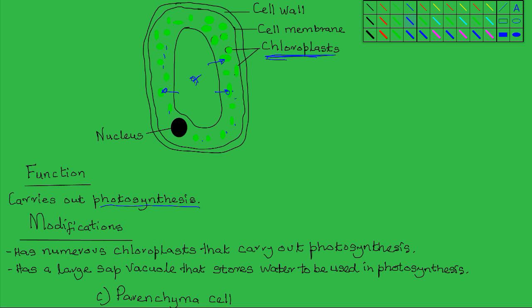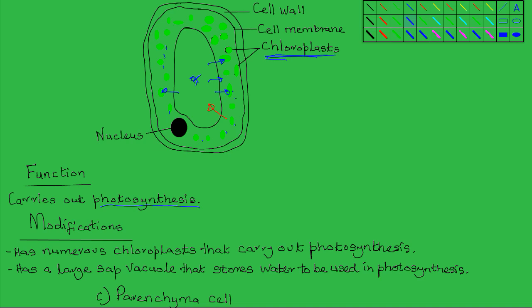Of course, also some of the products of photosynthesis, like sugars, will be released and stored within the subvacuole in solution form, because remember, one of the functions of the subvacuole is storage of salts and sugars. So some of the sugars produced during photosynthesis are transported into the subvacuole where they are stored. But the main function of the subvacuole is to provide a source of water which is used in photosynthesis.